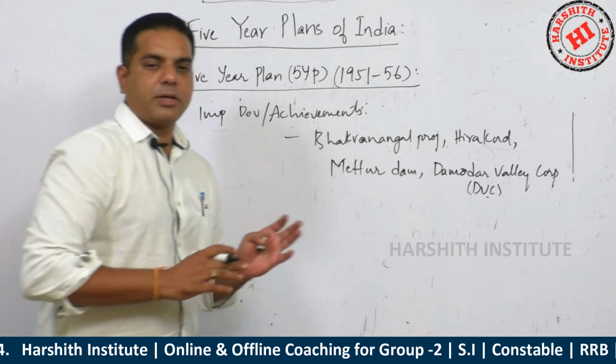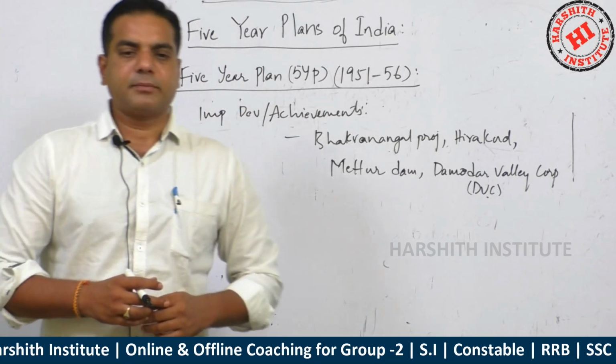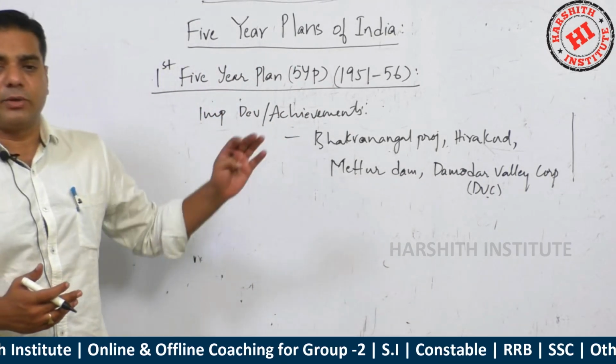Like these, important irrigation projects were constructed during this period.